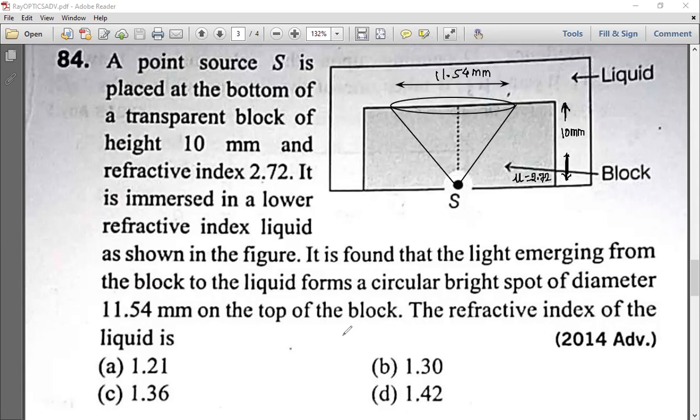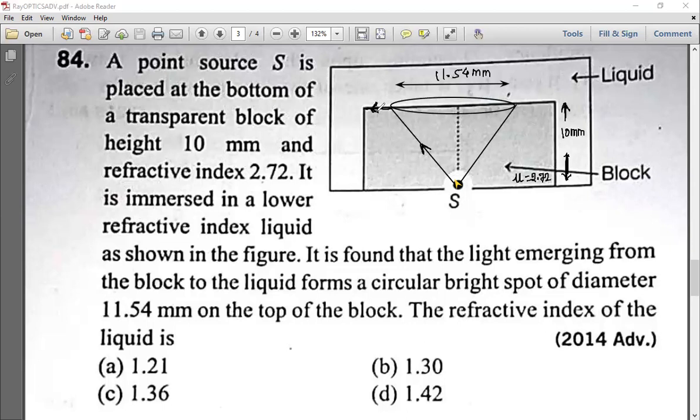If you have learned that, if you are perfect in that concept, then you will understand easily. So see here how the light ray passes from the source. This light ray is going like this from the source, and at this point it is a critical angle.